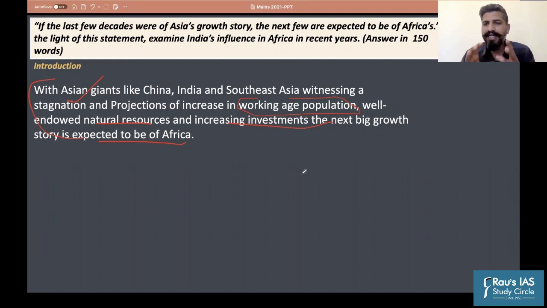That is why the introduction has to be very impressive to the examiner. So this could have been one good introduction for the answer. I'm not saying this is the only introduction that you can write. Of course, you can create your own good ones, but this can be one. Now, if anybody had started with India's External Affairs Minister addressed the India-Kenya Joint Commission, that is why India-Africa relations are important, that's a very generic thing to do. At that time, what students do is give direct reference to any event that has happened in current affairs. But that is not that attractive. Now, this looks like a holistic thing which keeps the examiner interested. What next? What is happening now?